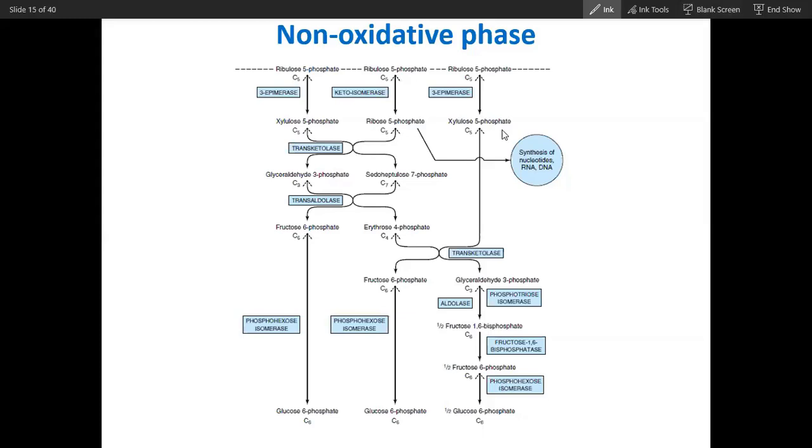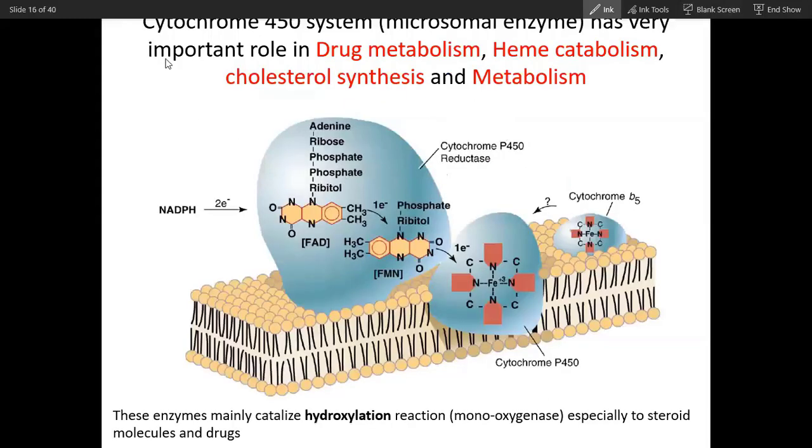Now you can see one function of NADPH, cellular detoxification. Can you see NADPH here? This is a big complex. I have already shown you this picture, so this is not a new picture. You can see many proteins anchored in the endoplasmic reticulum. This protein complex contains heme and FAD, FMN, vitamin B2.